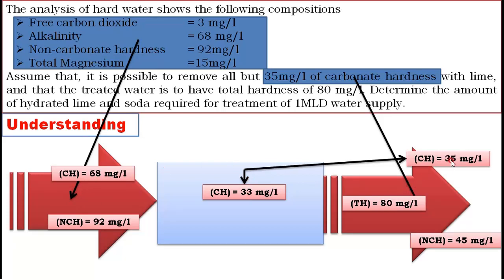In treated water we are observing 35 mg per liter, means in the plant we are removing 33 mg per liter. That is 68 minus 35 is 33. The same way NCH we are observing in treated water 45, in raw water 92, means in the plant we are going to remove 47 mg per liter. Okay? Then lime and soda required we need to calculate for this quantity only. We will not remove all the hardness present here. We are removing the hardness which is there in this blue color.